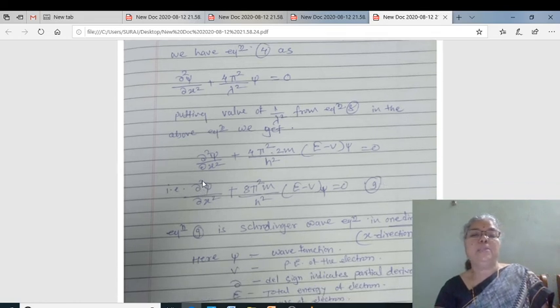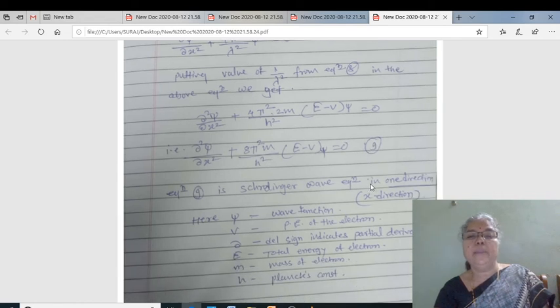That is, del square psi by dou x square plus 8 pi square m upon h square in a bracket E minus phi into psi equal to 0. Let this be expression number 9, and this equation number 9 is called the Schrödinger wave equation in one direction.